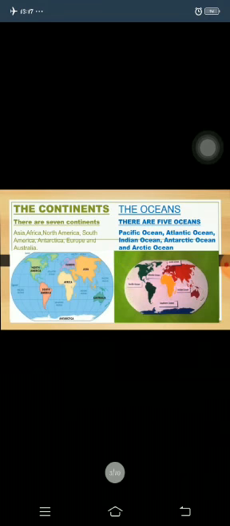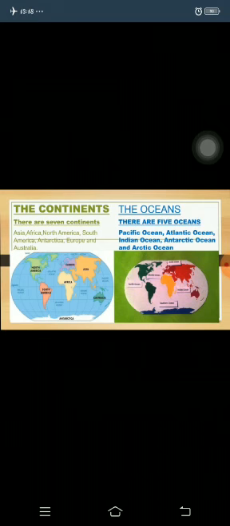There are 7 continents: Asia, Africa, North America, South America, Antarctica, Europe, and Australia. And if we talk about oceans, there are 5 oceans. They are the Pacific Ocean, the Atlantic Ocean, the Indian Ocean, the Antarctic Ocean, and the Arctic Ocean. The Pacific Ocean is the largest and the deepest one.